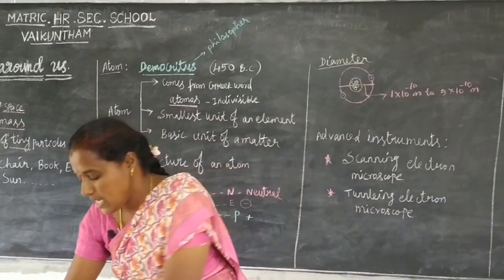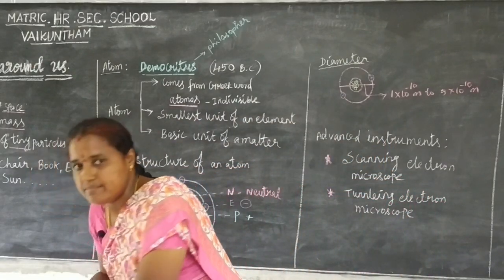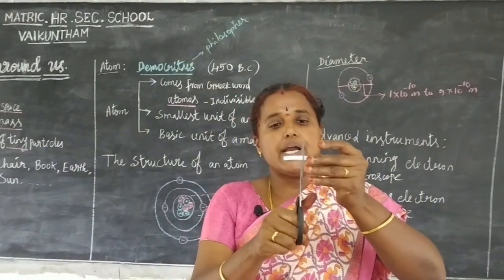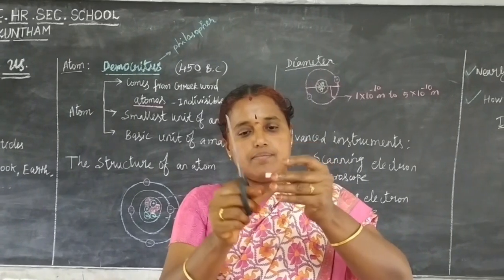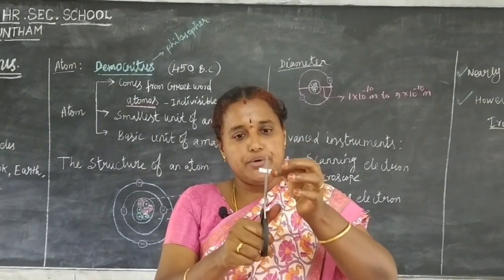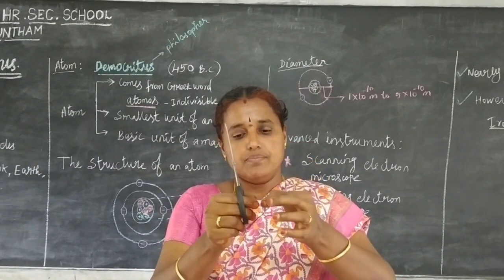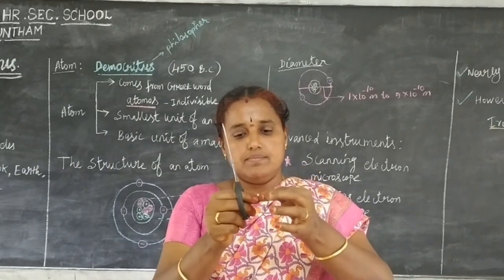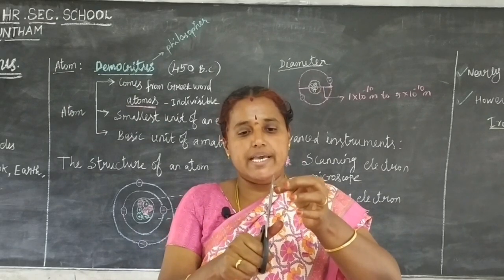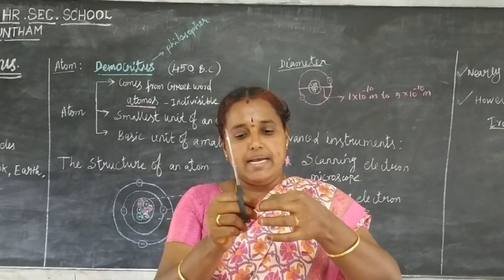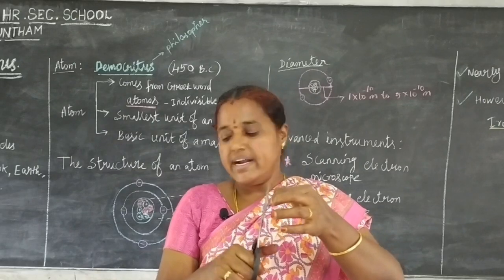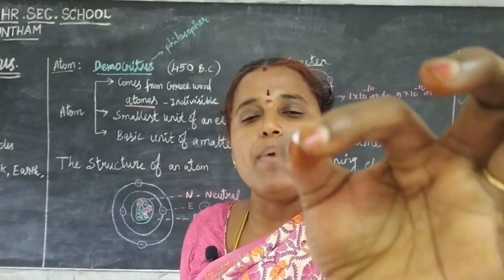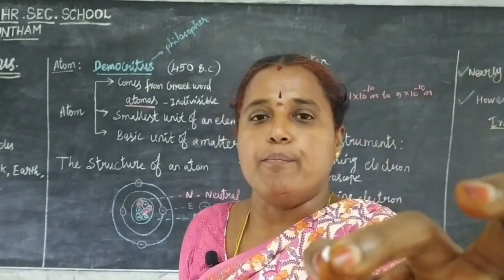Next, I will do one experiment. See here. I have a piece of paper. I cut it into two equal parts. Again, I cut it into two equal parts. Repeat the process. The process is going on. After some stage, the piece of paper cannot be divided further. This minute indivisible particle is called an atom.